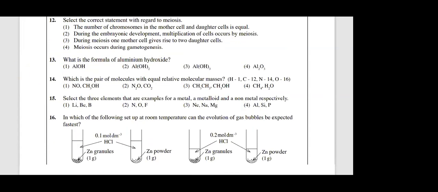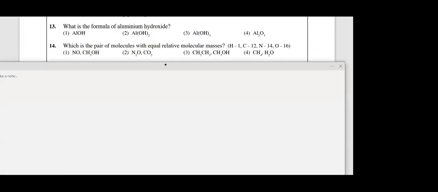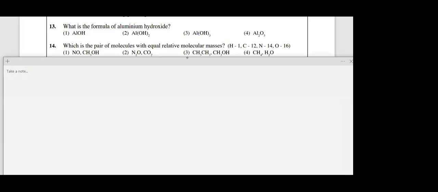13th MCQ for me. Very easy. Actually, not the students who are always raising the hand. They also can raise hand, but the other students, aluminium hydroxide, if you don't know the formula, my advice, don't sit this time all over. Aluminium hydroxide, chemical formula. Who can give me the answer for the 13th MCQ?